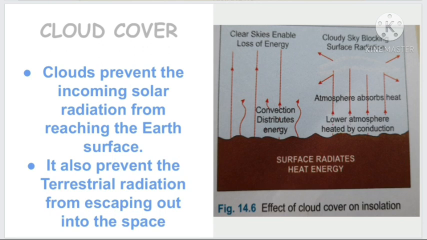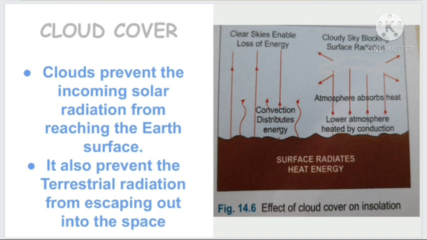There are no clouds to prevent the movement of terrestrial radiation, so the radiation will escape to space very fast. So the desert region experiences a hot condition in the daytime and a very cool condition in the night time. Daytime it is too hot, nighttime it is too cold. Extremes of temperature are experienced in the desert region due to the absence of cloud cover in the atmosphere.